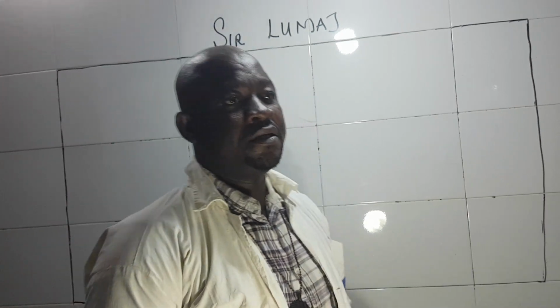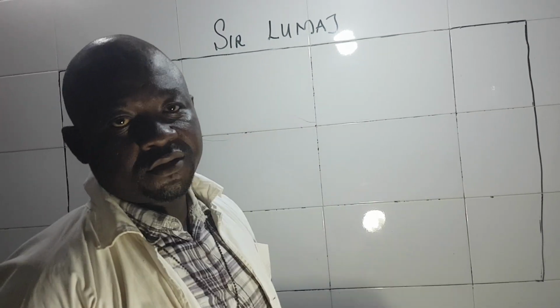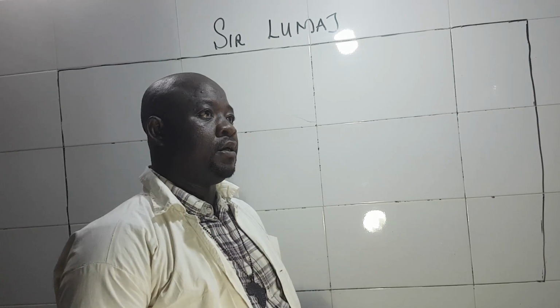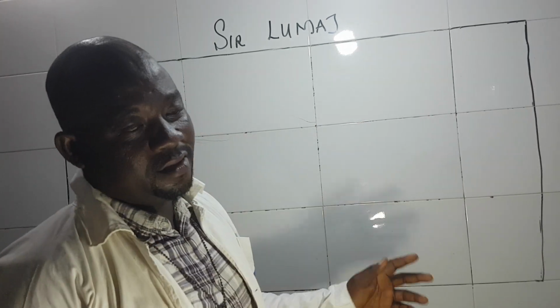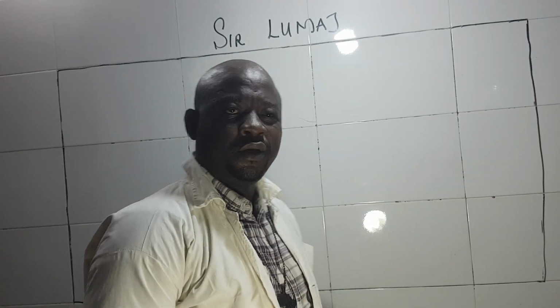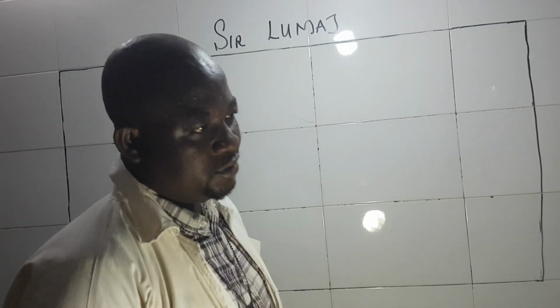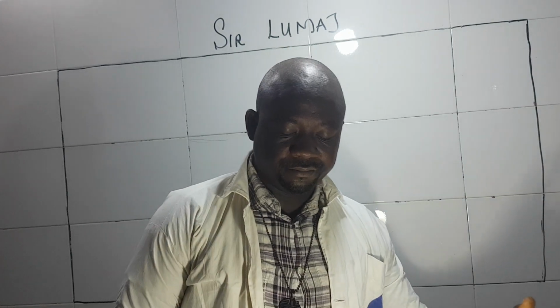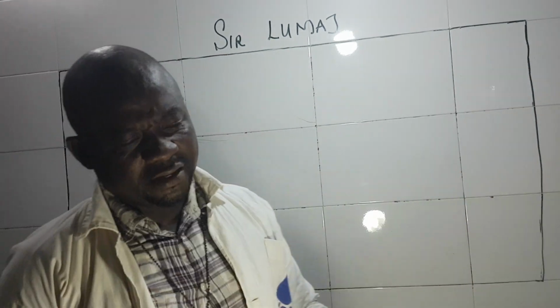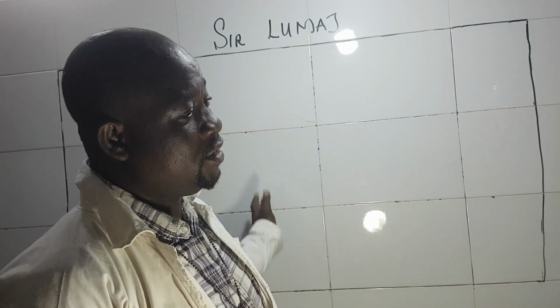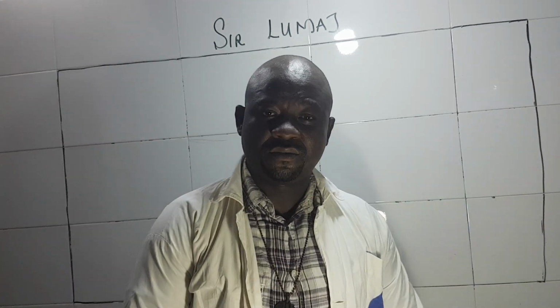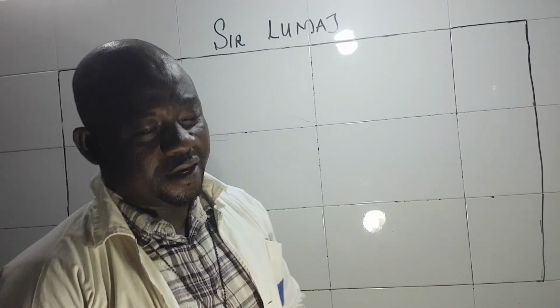In our last classes, we dealt with alkane. We did an introduction into organic chemistry, and I told us there that we have aliphatic hydrocarbon and aromatic hydrocarbon under hydrocarbon.